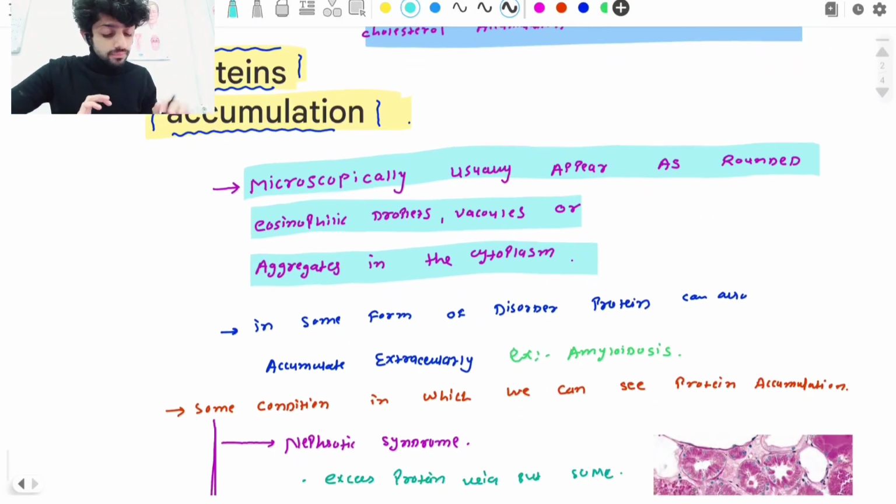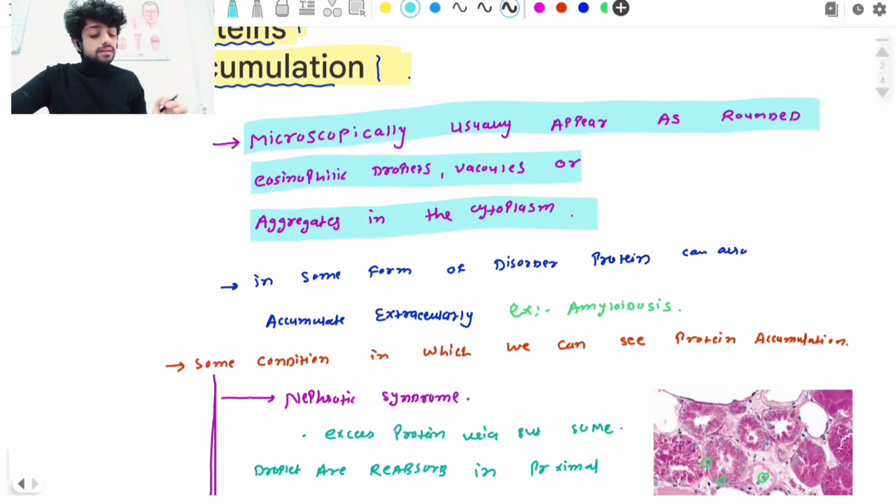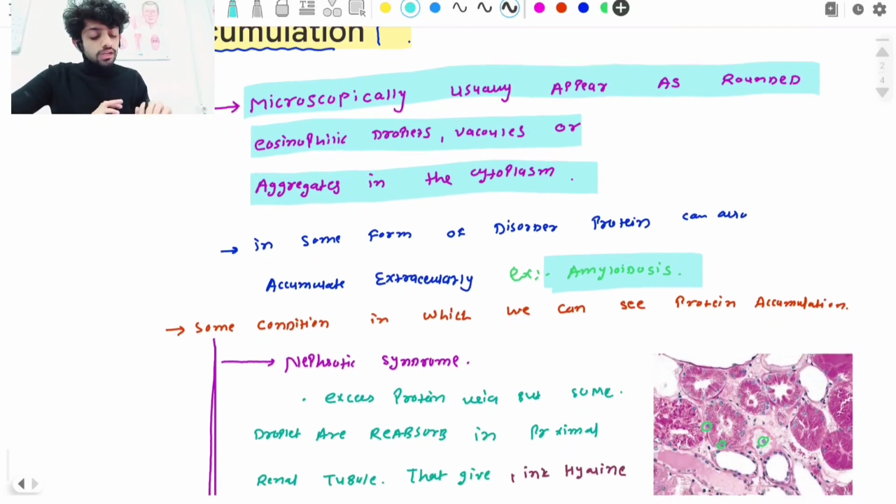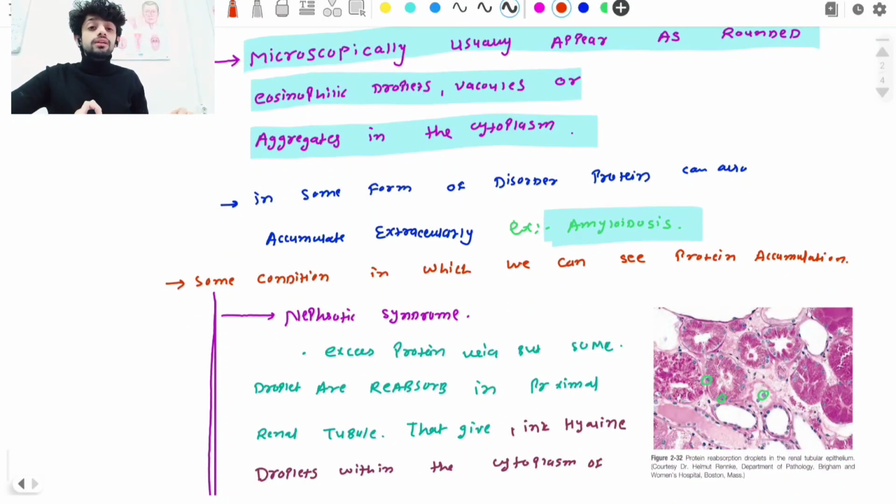Okay guys, remember this. Normally protein is accumulated inside the cells, but there are many diseases in which protein is accumulated outside the cells. So what are the diseases in that condition, where protein is accumulated outside the cell? One disease is amyloidosis. In amyloidosis, protein is accumulated outside the cells. We will see this in great detail in the separate modules. So these are some of the conditions in which we can see protein accumulation. So what is the first condition? The first condition is nephrotic syndrome.